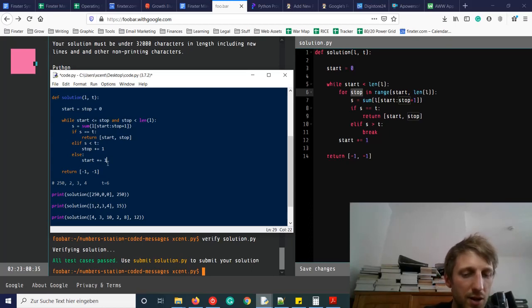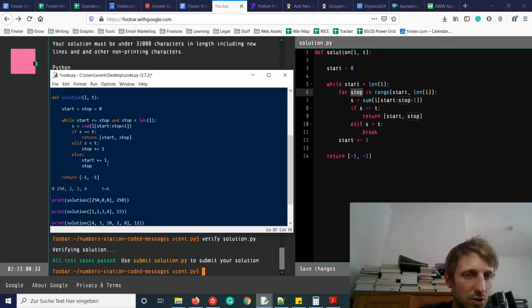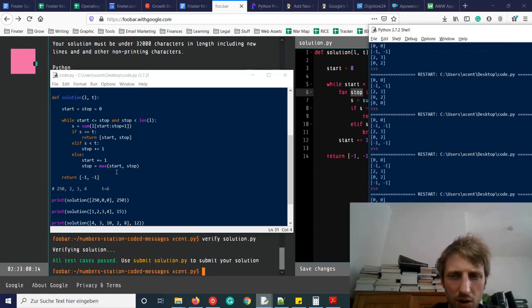So we have stop is the max of start and stop. If the stop index is smaller than the start index, then we simply set it to the start index. This ensures that we move on to the right. Now this should work, right? So let's check for our solutions.